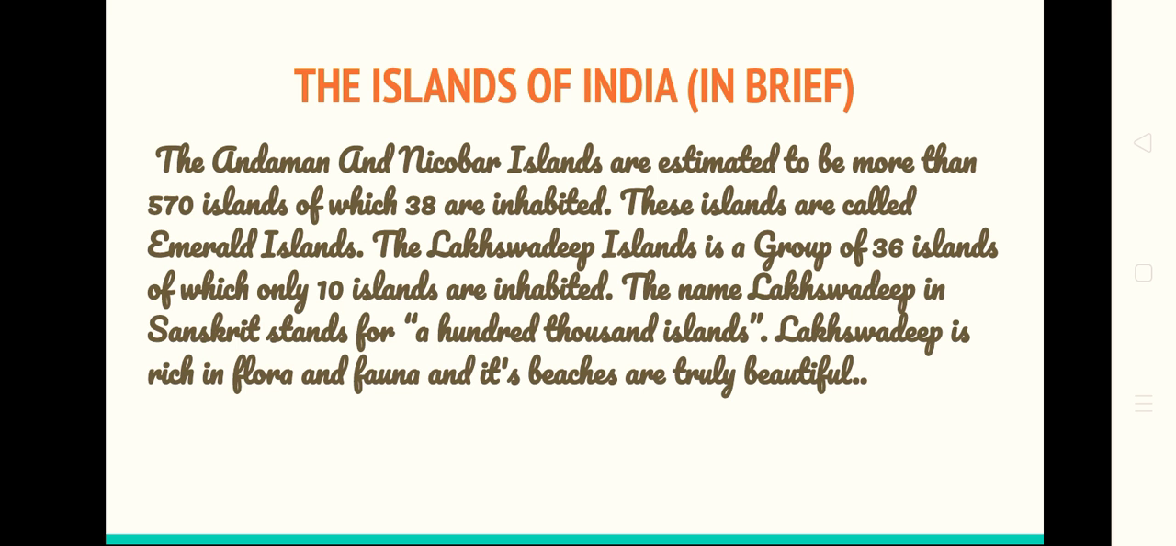The islands of India in brief. The Andaman and Nicobar Islands are estimated to be more than 570 islands, of which 38 are inhabited. These islands are called the Emerald Islands. The Lakshadweep Islands is a group of 36 islands, of which only 10 are inhabited. The name Lakshadweep in Sanskrit stands for 100,000 islands. Lakshadweep is rich in flora and fauna, and its beaches are truly beautiful.